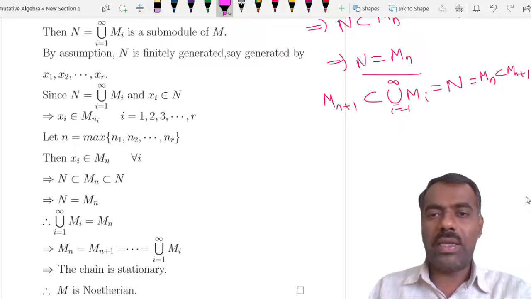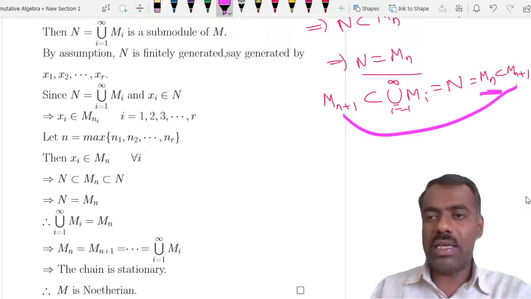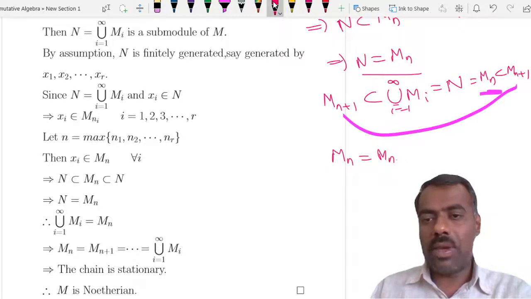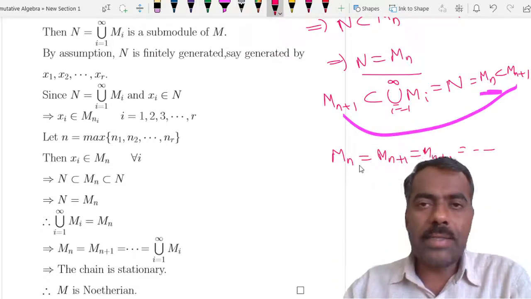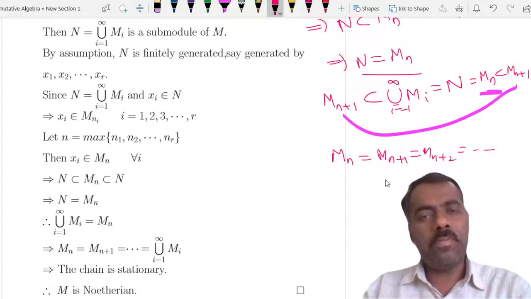So if you combine these two, what we get here is that Mn is the same as M n plus 1, which is the same as M n plus 2, and so on. Therefore the sequence is stationary, hence our given module M is Noetherian.